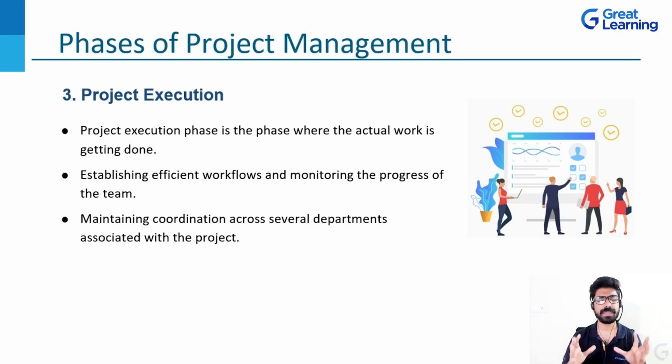And we make sure that complete coordination is happening within the several departments. So we need to be coordinating with several departments to ensure that the particular objective is being achieved. Whichever department we need to be collaborating with, or whichever department needs to be helping us, or needs our help to complete this particular project, we should be available to them, and they should be in a position to coordinate along with us. So easy coordination and collaboration of different departments also is being considered in this particular phase of project management.